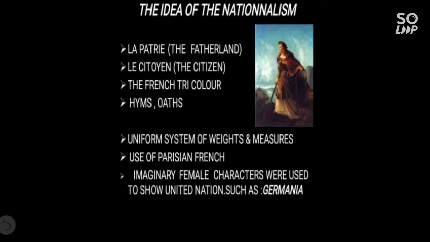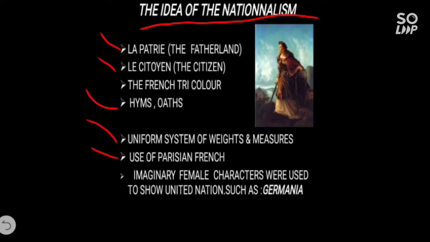Children, if you see the idea of nationalism, it came due to the various measures introduced by the French Revolution. And if you see the words la patrie, le citoyen, these words are taken from French. La patrie means fatherland. Le citoyen means citizen. Hymns, oath, uniform system of weights and measures, and use of French.